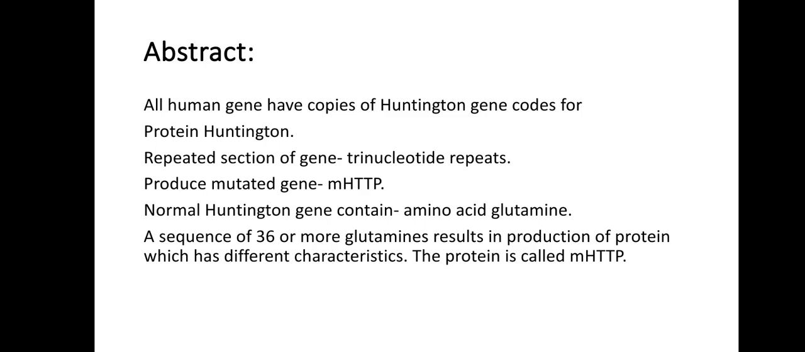This leads to destruction of neurons. The normal Huntington gene may contain many CAG repeats, coding for the amino acid glutamine. Hence, in normal Huntington protein, many glutamine residues are present. This results in the formation of a chain of glutamine, which is also known as polyglutamine tract. Generally, people have fewer than 34 repeated glutamines in the normal Huntington gene. A sequence of 36 or more glutamines results in the production of a protein which has different characteristics. The protein is called mHTT.